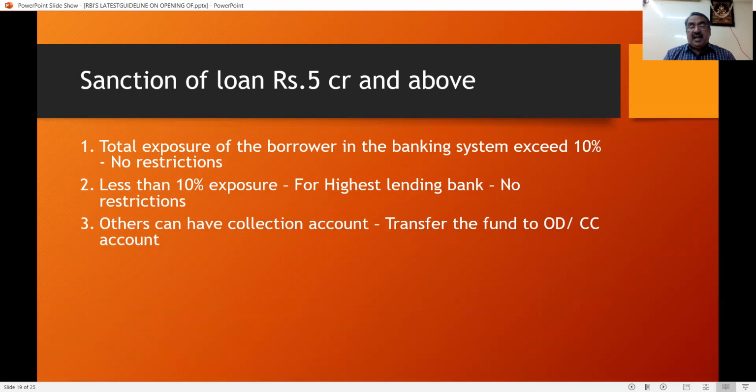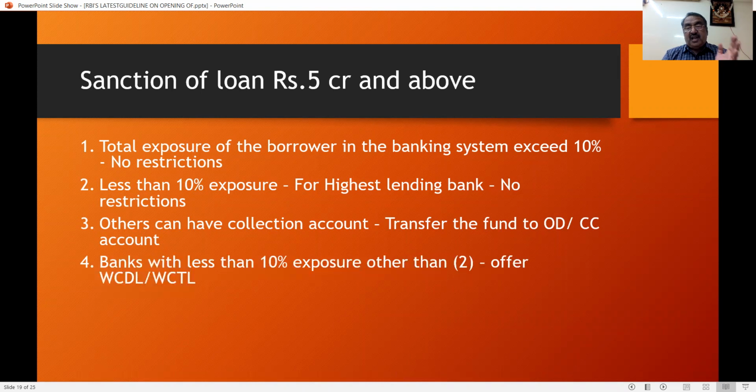Other lending banks can have only a collection account, and they can have the credit in their CC account. But if they are receiving the money for other banks, they have to keep the same as a collection account, and from the collection account they have to transfer to the main account. Banks with less than 10% exposure: the highest bank can give, but other than the highest bank, where the exposure is less than 10%, what type of loan can they give? They can give working capital demand loan or working capital term loan.